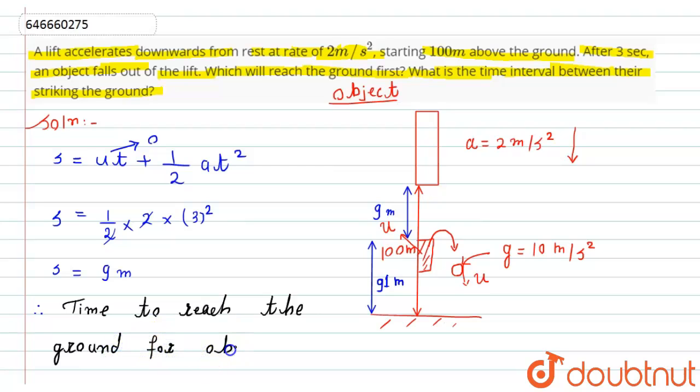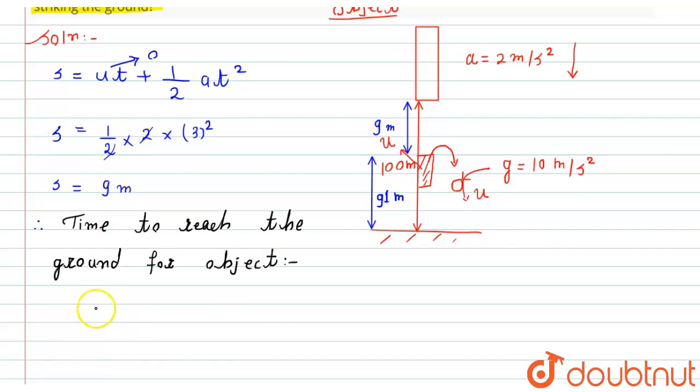So for the object, distance is 91 meter. This should equal ut, that is 6 into t, plus 1/2 at square, where a is 10, into t square. After simplifying it, we get time t equals 3.7 second.